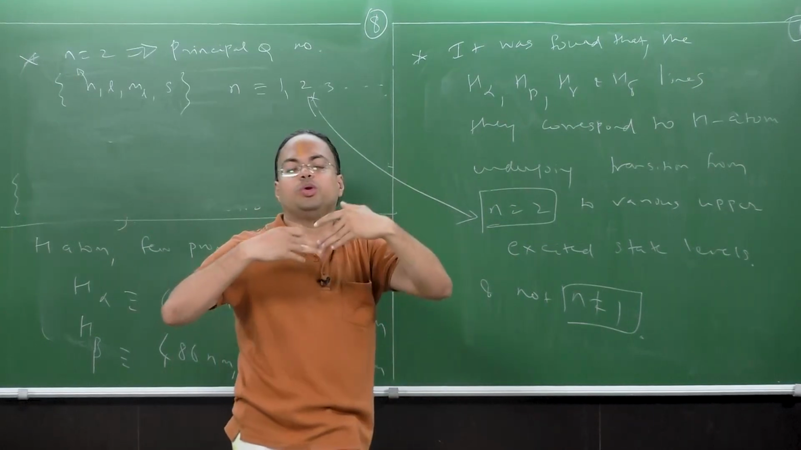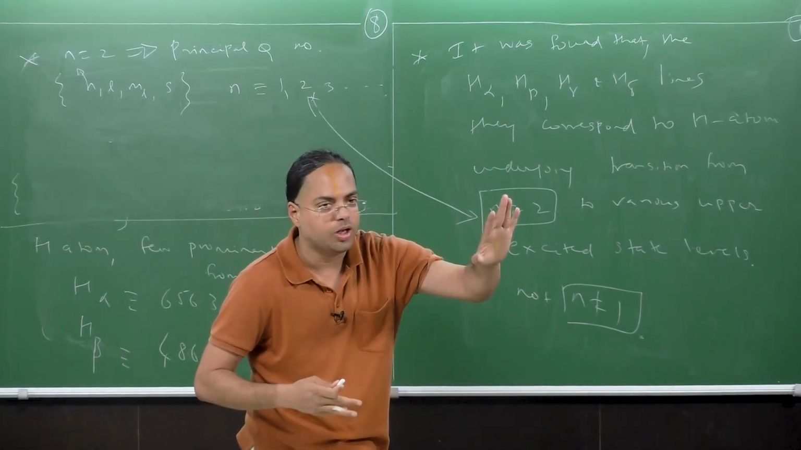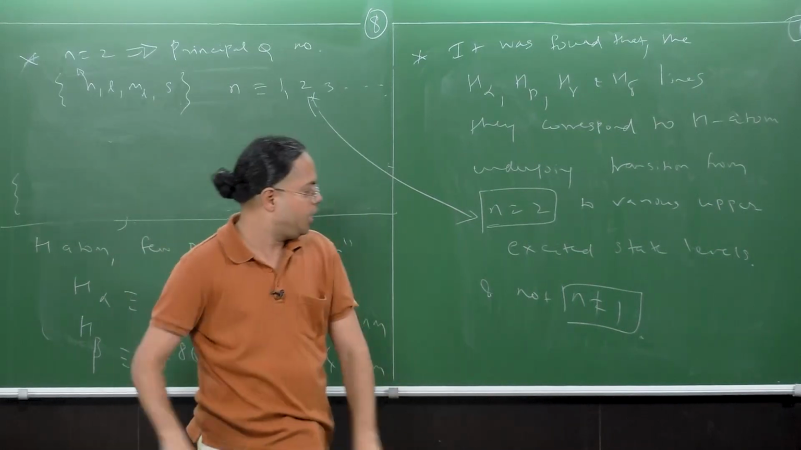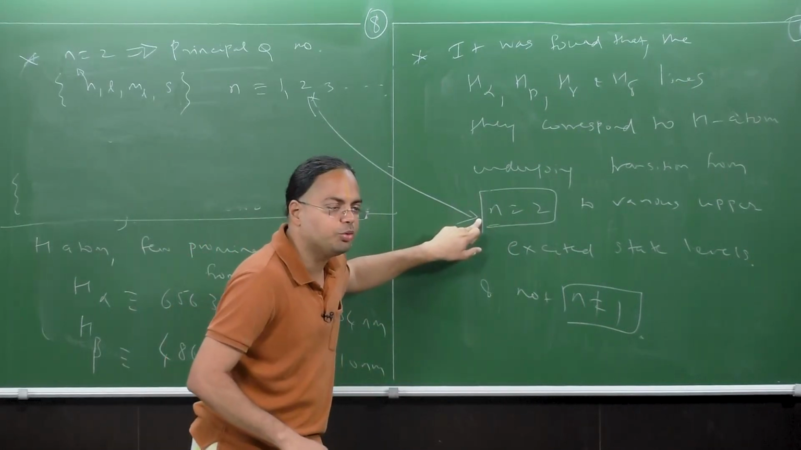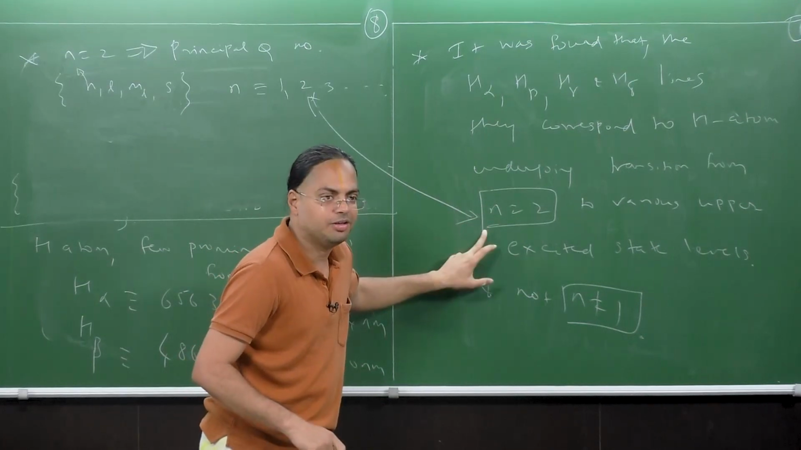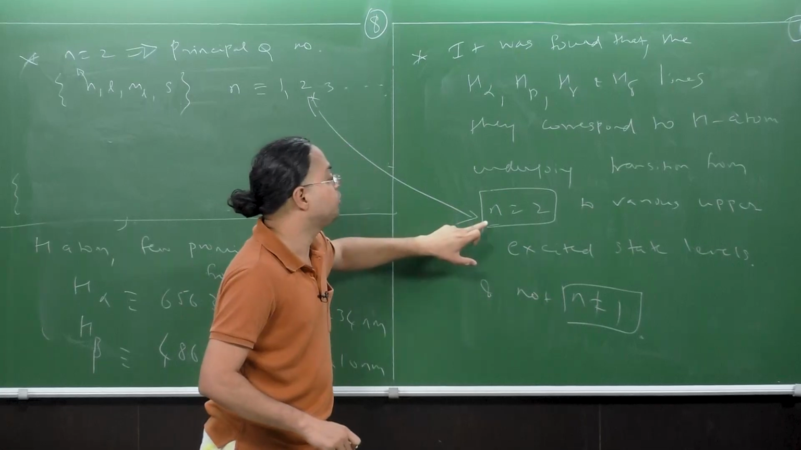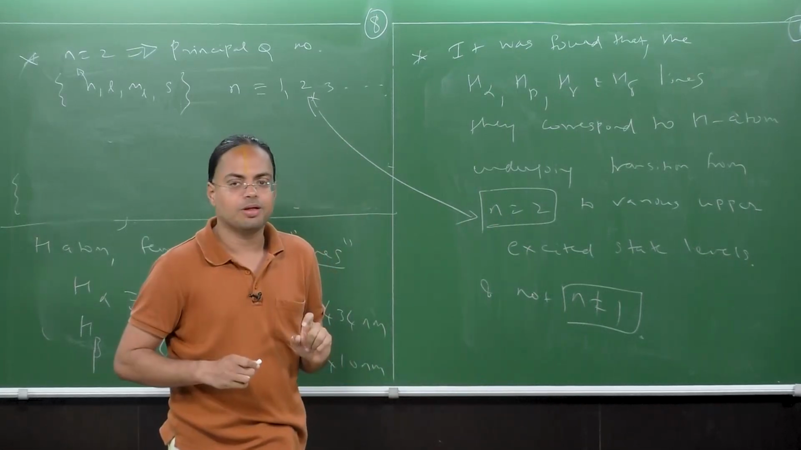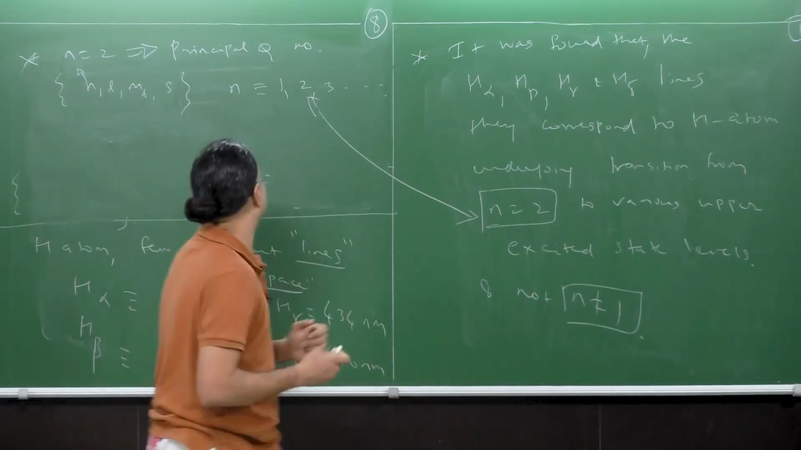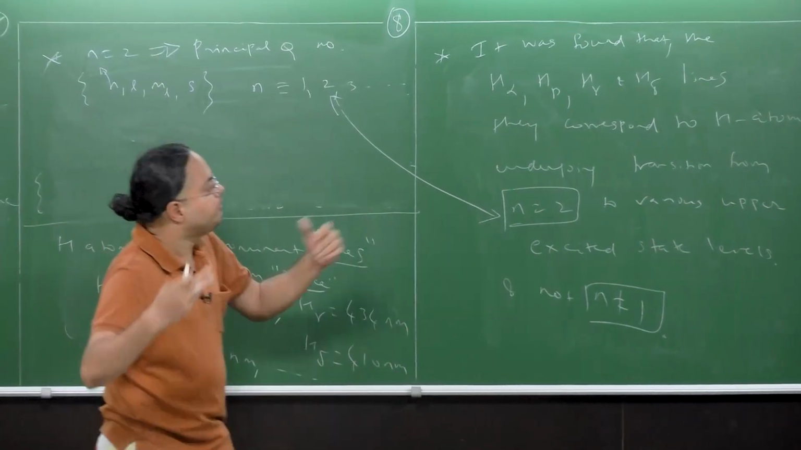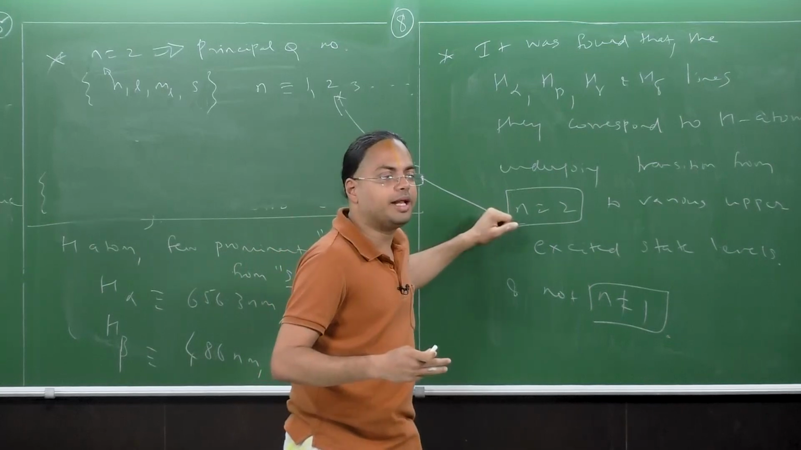I want to avoid the use of the phrases orbits and orbitals, because quantum mechanically they are an incorrect description. I will just say that it corresponds to an excited state. It does not correspond to the ground state. What does this tell us? The fact that these emissions correspond to the n equals 2 level tells us that